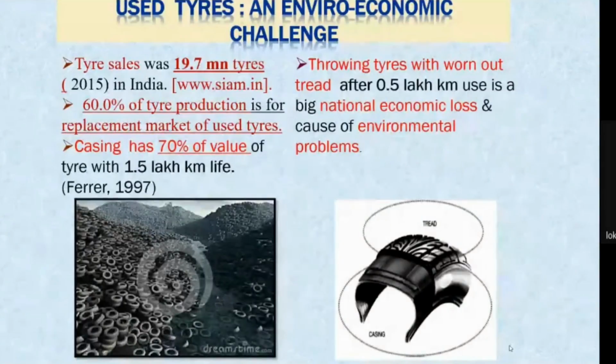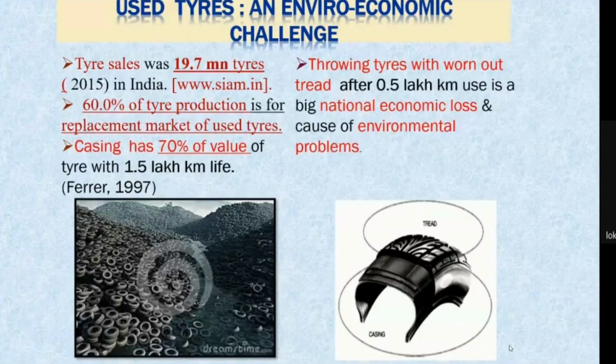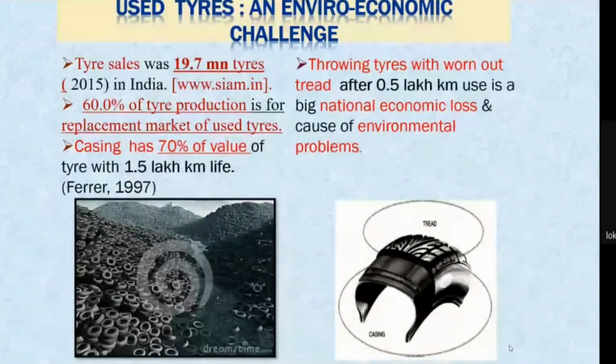Now the problem is that the casing has a very long life. It is around 1.25 lakh kilometers, whereas the life of the tread is around 40,000 kilometers. So obviously when the tread is worn out, we need to replace the tire with a new tire. But the casing has enough life which is not used.